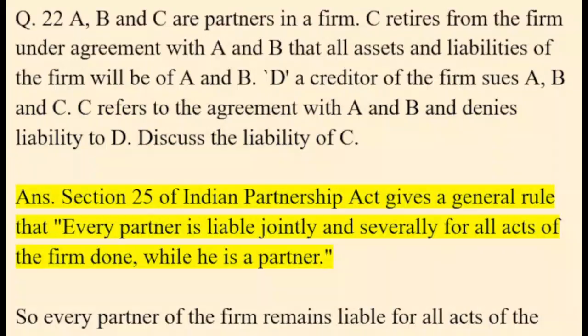Ans. Section 25 of the Indian Partnership Act gives a general rule that every partner is liable jointly and severally for all acts of the firm done while he is a partner.